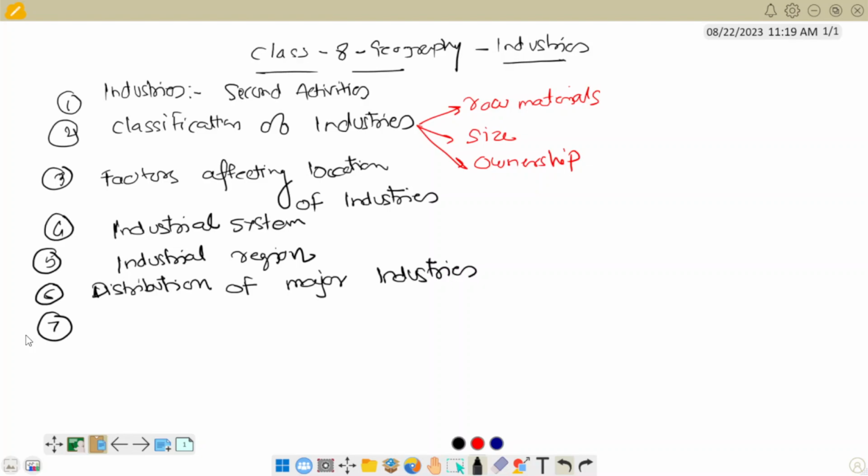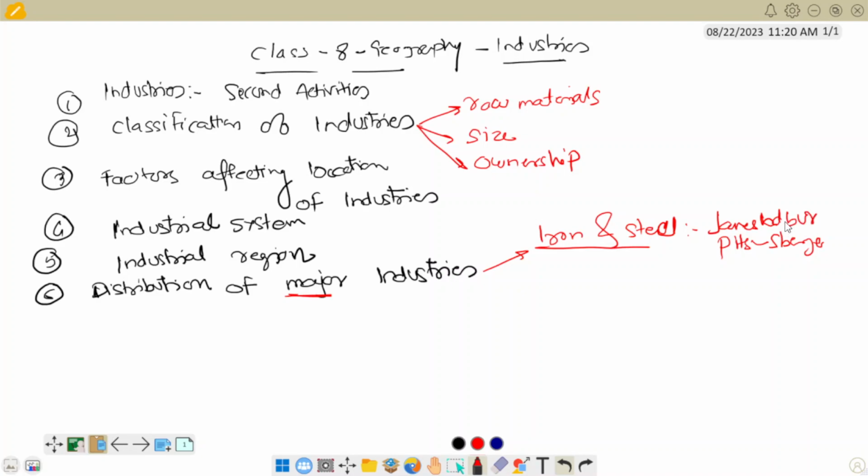The seventh, in this distribution of major industries, we are going to learn the major industries. What are the major industries? Basically the major industries are iron and steel. These iron and steel companies you can mainly find in Jamshedpur and St. Petersburg. These are the main areas where you can see the iron and steel industry. There is a specific reason for that. Jamshedpur is in India, I hope you remember. Then next we can see the large industry called the cotton and textile industries.